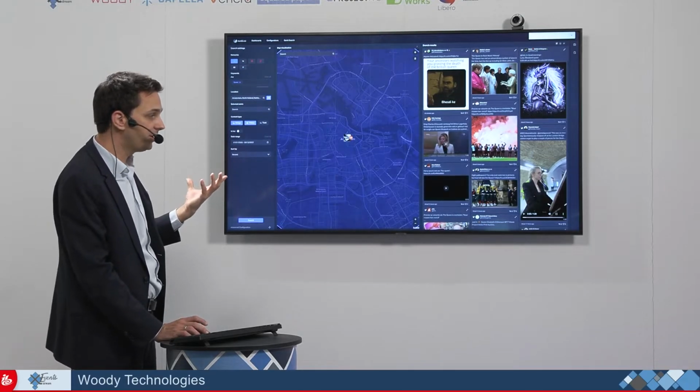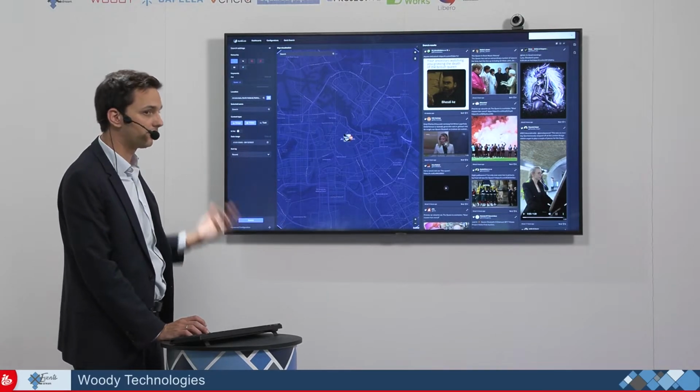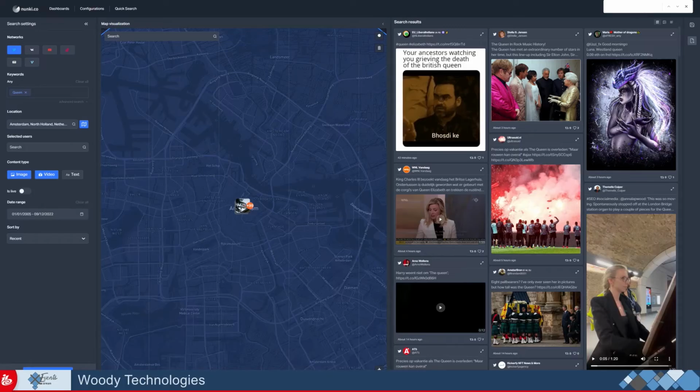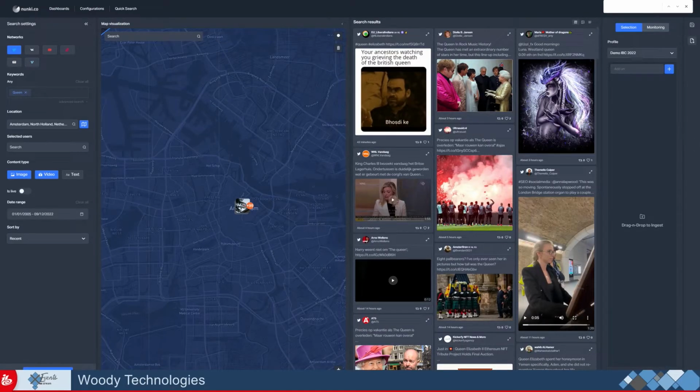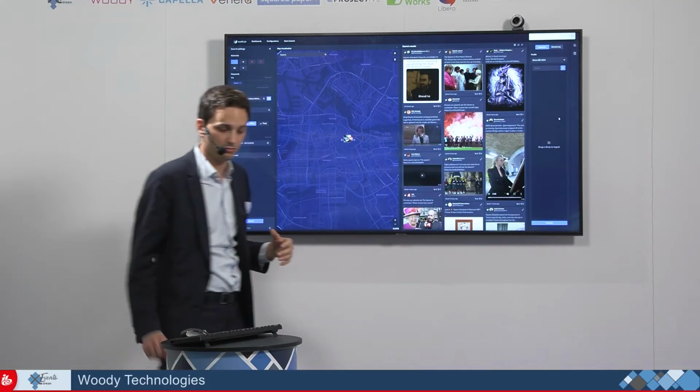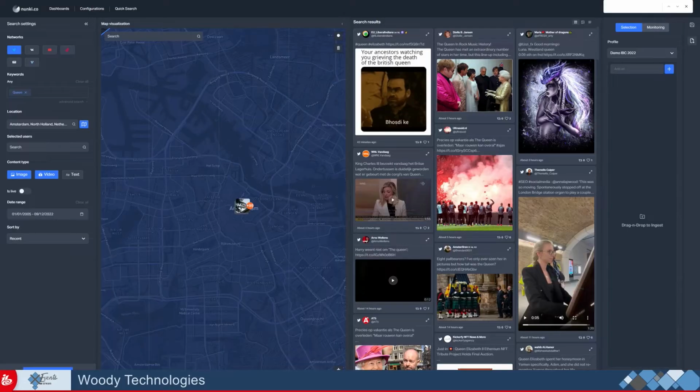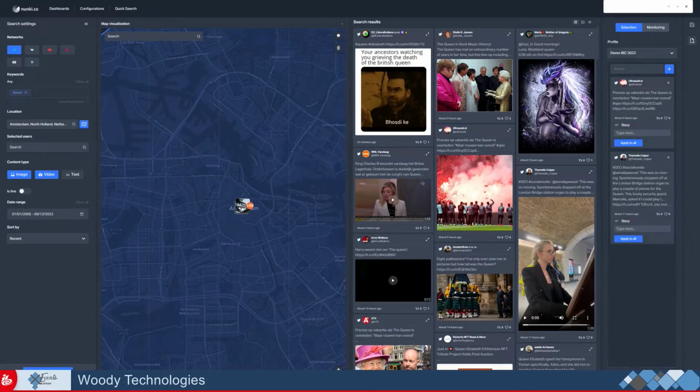Then we need to select the content that we want to use for our story, because that's why we are here. So you can expand here the selection panel, and in the selection panel you can drag and drop the content that you want to retrieve. So let's just take this one and this video that we have here.